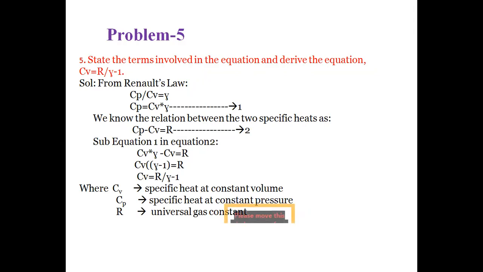So substituting equation 1 in equation 2, replacing Cp value as Cv into gamma minus Cv is equal to R. Taking Cv as common, so Cv into gamma minus 1 is equal to R. So Cv is equal to R by gamma minus 1, which is the relation for the above problem, where Cv represents the specific heat at constant volume, Cp represents the specific heat at constant pressure, R represents the universal gas constant, and gamma represents the adiabatic index.